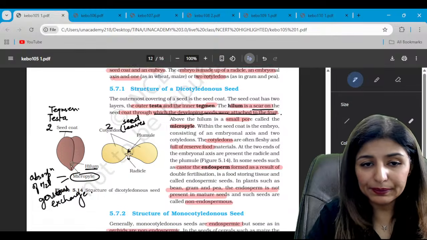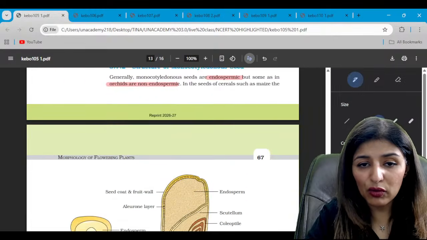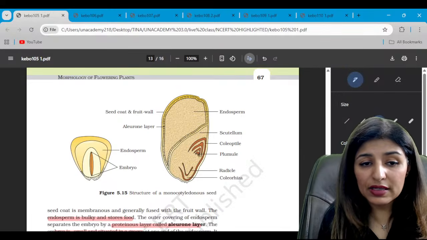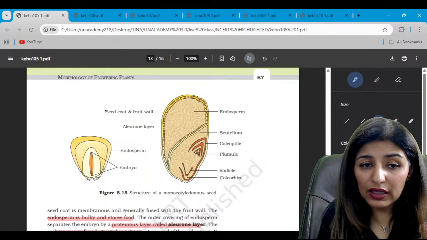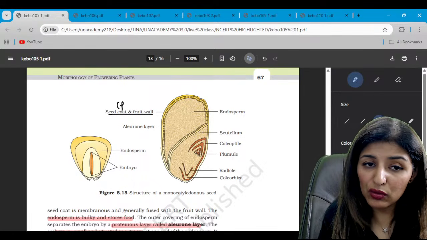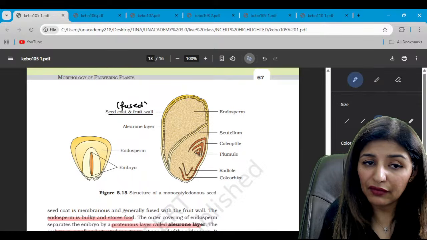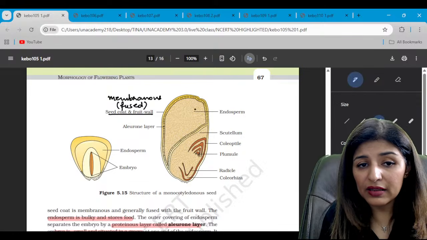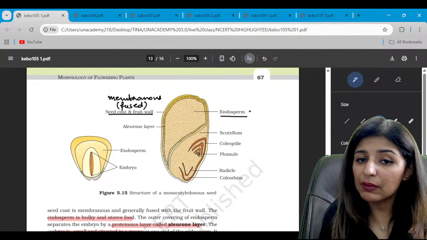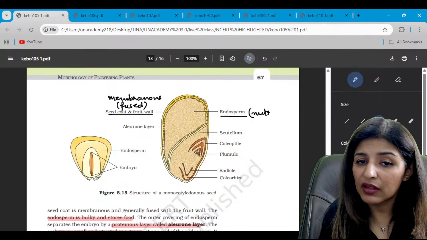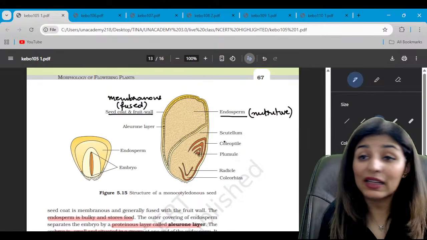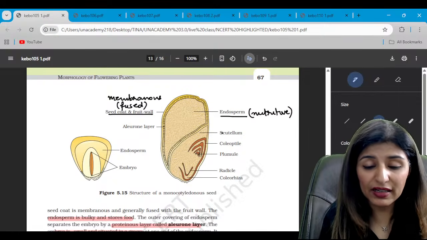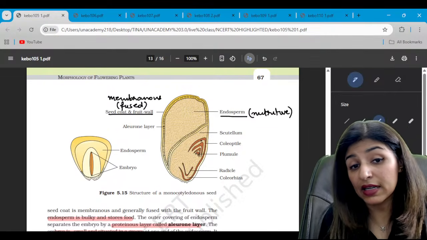Now let's see the structure of a monocot seed. Look at this monocot seed. The outer layer represents the seed coat and fruit wall, that is pericarp. They are fused together and it is membranous and transparent. The inner region to that is the endosperm. Endosperm is nutritive. Endosperm is not completely consumed in monocots. That is why monocots are endospermic seeds.